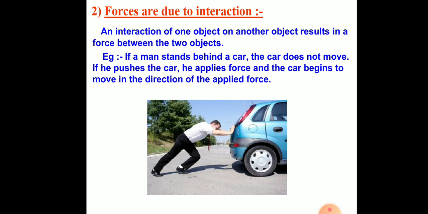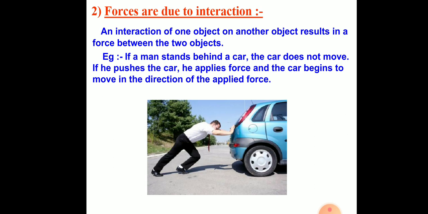That means two objects have to come into play. So we call that an interaction of one object on another object results in a force between the two objects. That means there should be an interaction between the two objects, then only is the force involved.